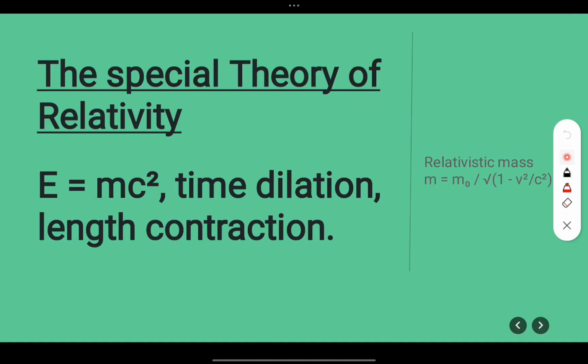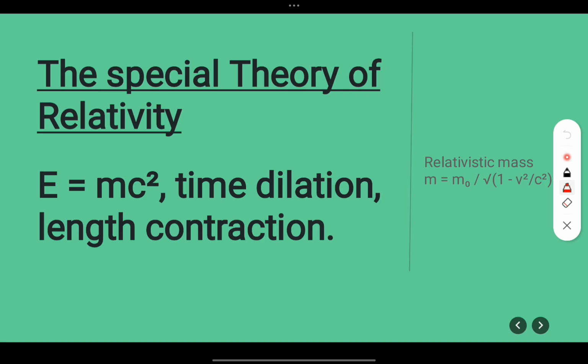Okay, but today we are going to discuss the special theory of relativity. Everyone has heard about E equal to mc square. This time dilation, length contraction, comes under the special theory of relativity. Now see here, relativistic mass. This m naught is the rest mass. When the particle is at rest, it is m naught. Now m is the relativistic mass when the particle is at some speed, almost comparable to the speed of light.